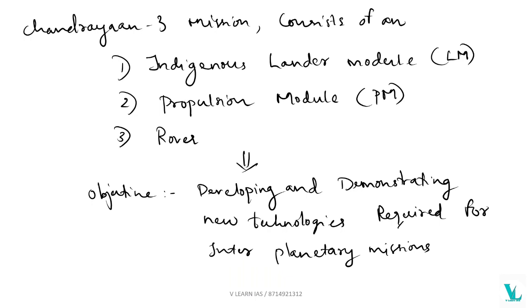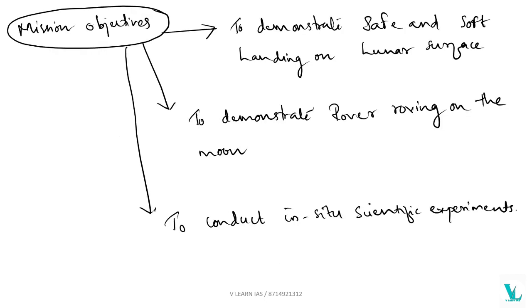And about the Chandrayaan 3 mission, it mainly consists of LM, PM and rover. LM means indigenous lander module, PM means propulsion module, and the rover. Its main objective is developing and demonstrating new technologies required for interplanetary missions. Okay, and the other objectives of Chandrayaan 3 are to demonstrate safe and soft landing on the lunar surface, as well as to demonstrate the rover moving on the moon, and to conduct in situ scientific experiments. Okay, in situ means what? Inside there. So these are the main objectives of this mission.